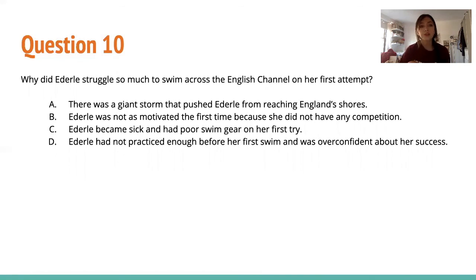Choice B, Ederle was not as motivated the first time because she didn't have any competition. It never talks about how she wasn't motivated. We always knew that she wanted to break this record. Choice C, Ederle became sick and had poor swim gear on her first try. Here is a direct answer from the text, so we know C is the answer. We'll keep going. Choice D, Ederle had not practiced enough before her first swim and was overconfident about her success. It didn't really tell us much about how confident she was or how much she trained beforehand, so we can't assume that. Again, the choice here is C.